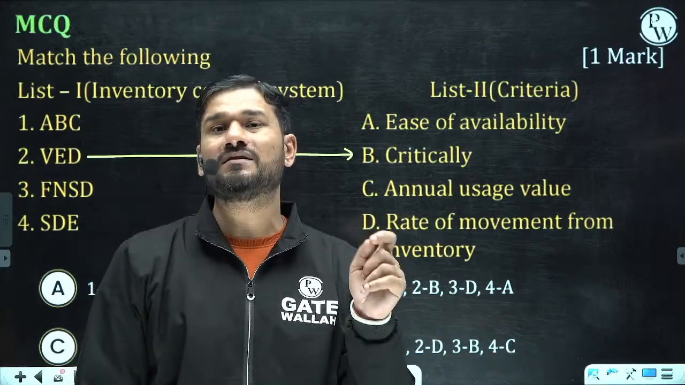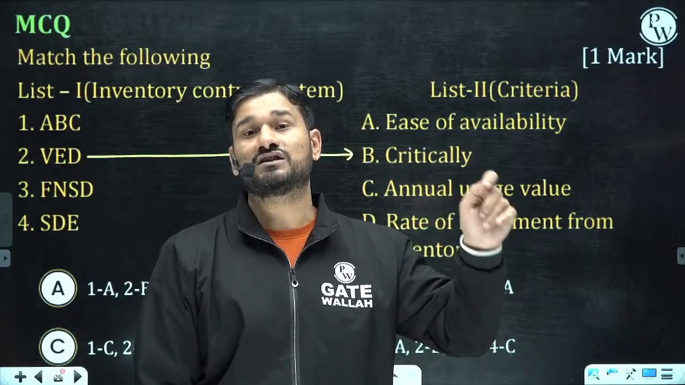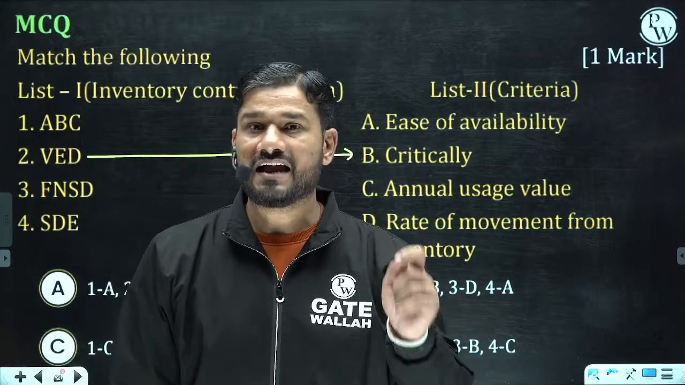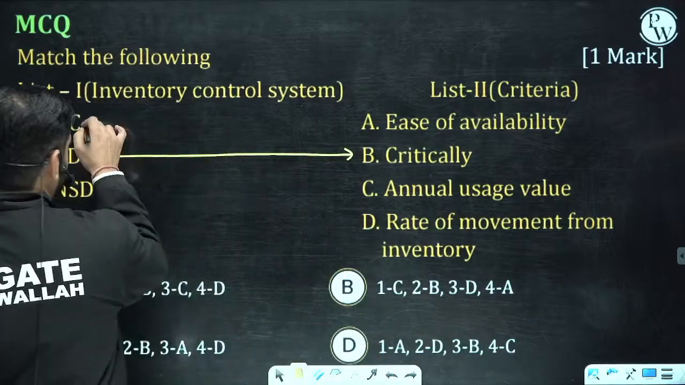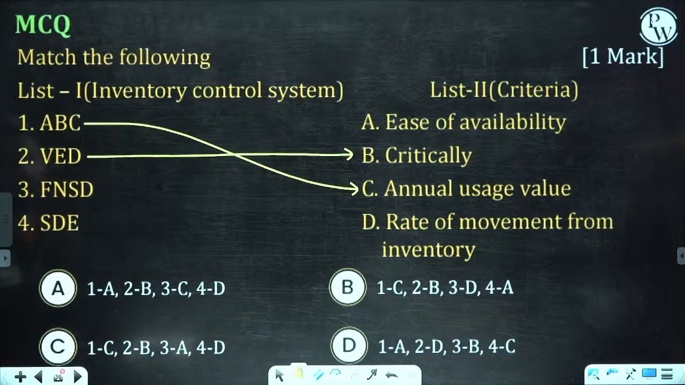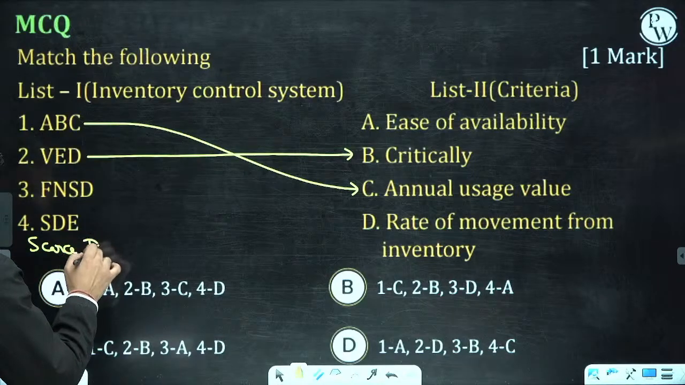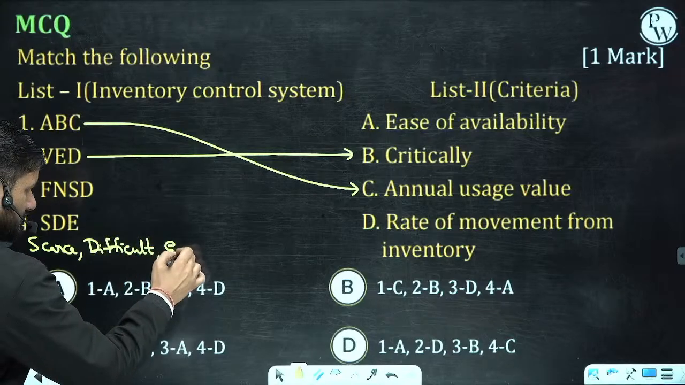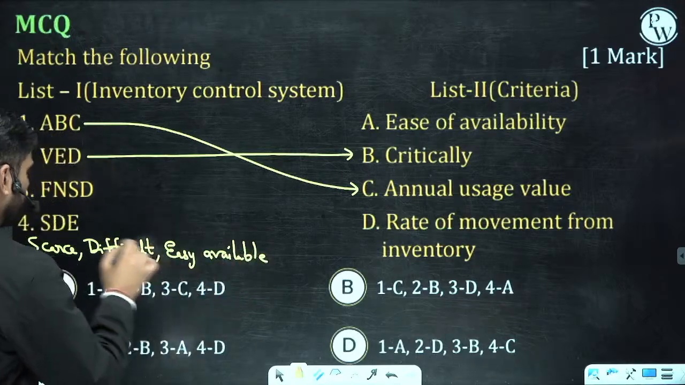In 1 year, how much expenditure is occurring on that particular item. If the annual usage cost is very high, definitely we are going to put that item in category A. So ABC is annual usage. Okay. SDE. What is SDE? Scarce, very difficult to find; difficult; and easily available. This is the full form of SDE.